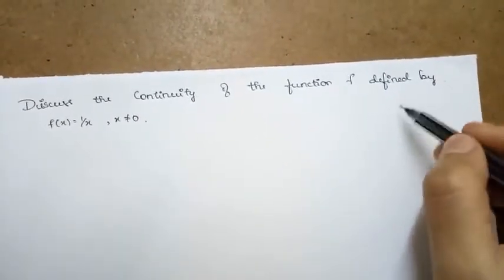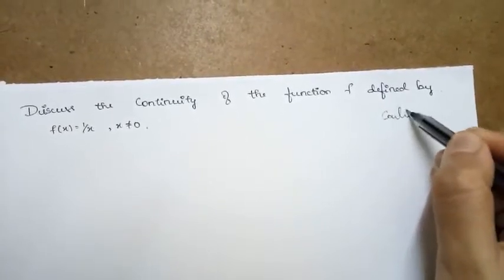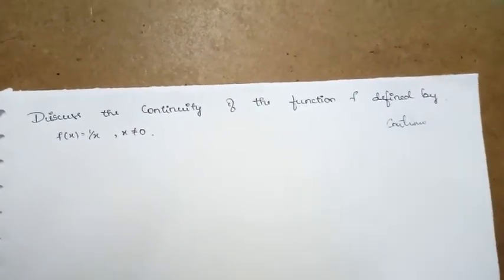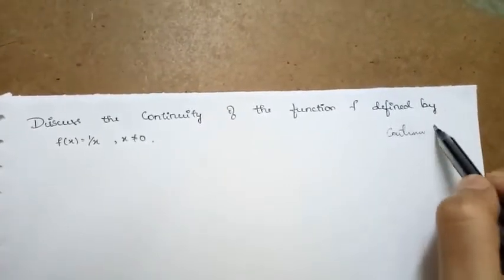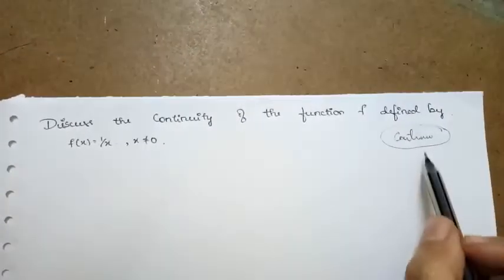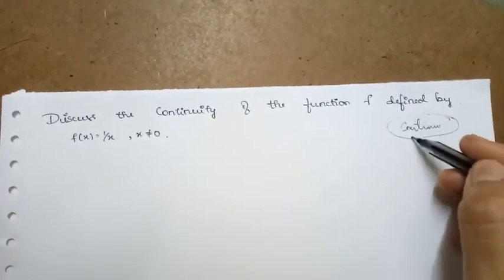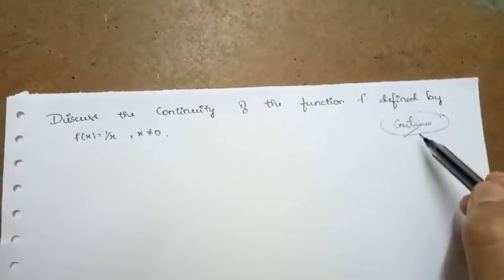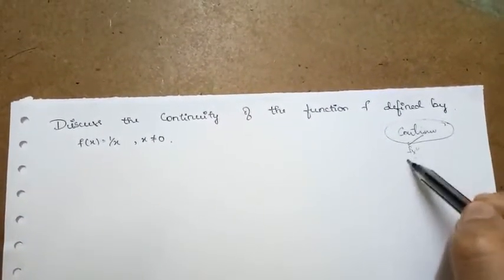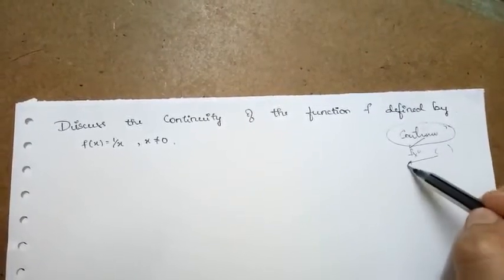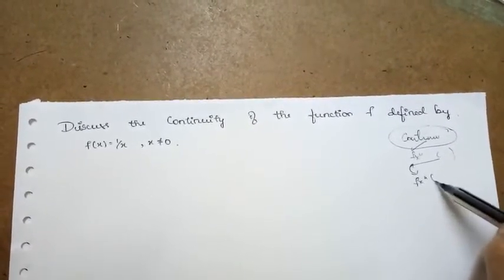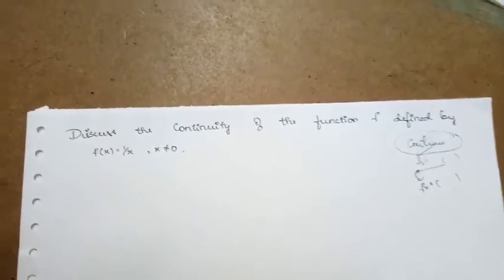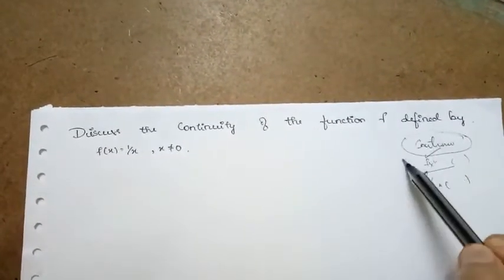Hi students. In our previous video we were discussing continuity, which is the first part of the continuity and differentiability chapter. In the previous video we came across the definition of continuity, how to check whether a function is continuous at a particular point, and whether the function is continuous on the whole domain.